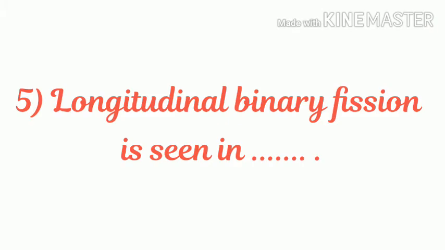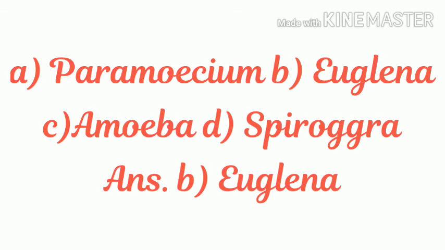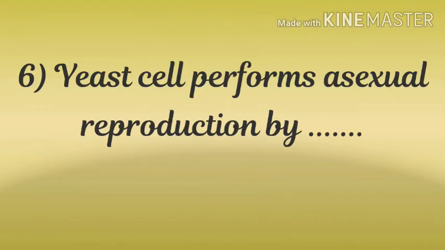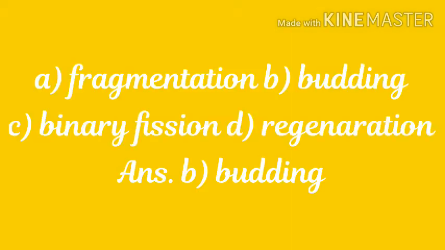5. Longitudinal binary fission is seen in dash. Options are A. paramecium, B. euglena, C. amoeba, D. spirogyra. And the answer is euglena, option B. 6. Yeast cells perform asexual reproduction by dash.